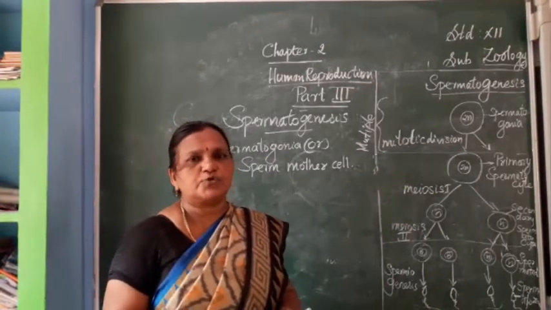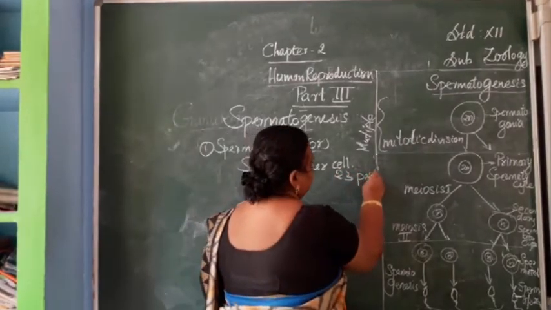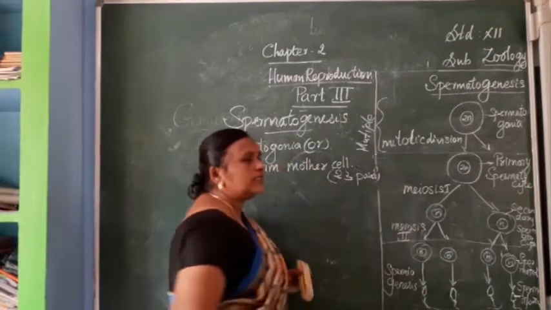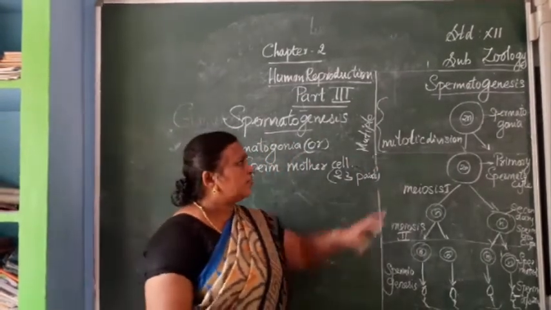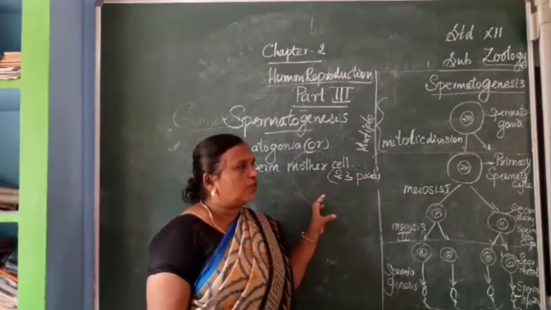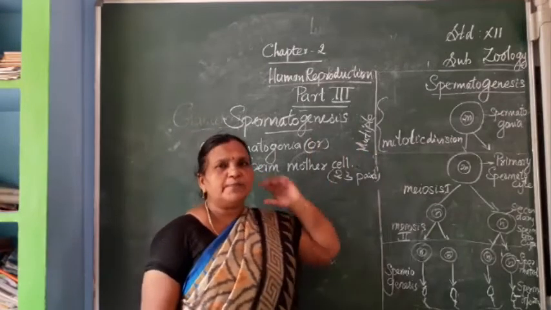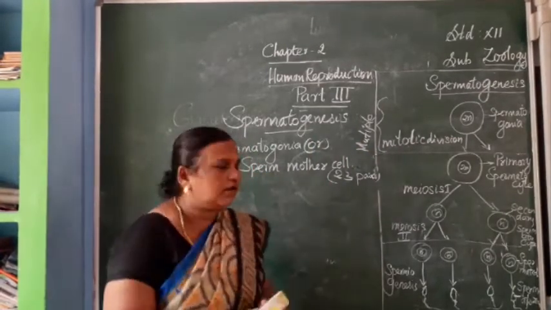The total number of chromosomes is 23 pairs, that means 46 chromosomes may be present in the spermatogonia. So the first stage is in the spermatogonia, these primordial cells.